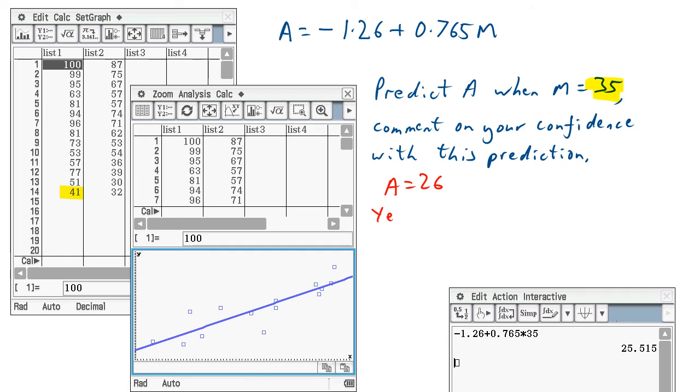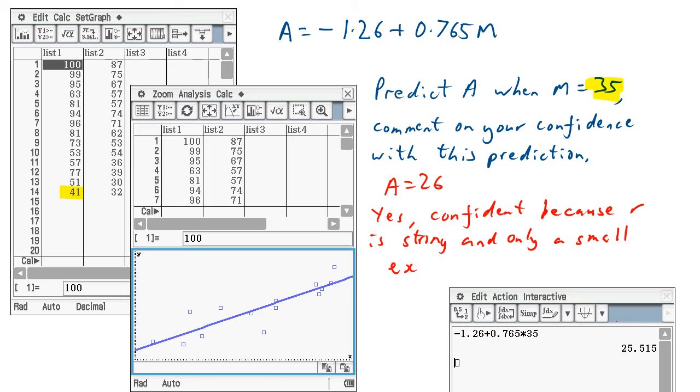And yes, confident, because R is strong and only a small extrapolation. Just a little bit down the bottom, so it's just off the bottom here, isn't it?